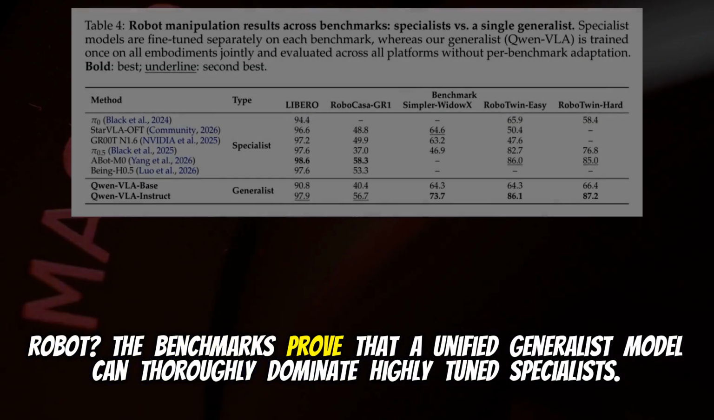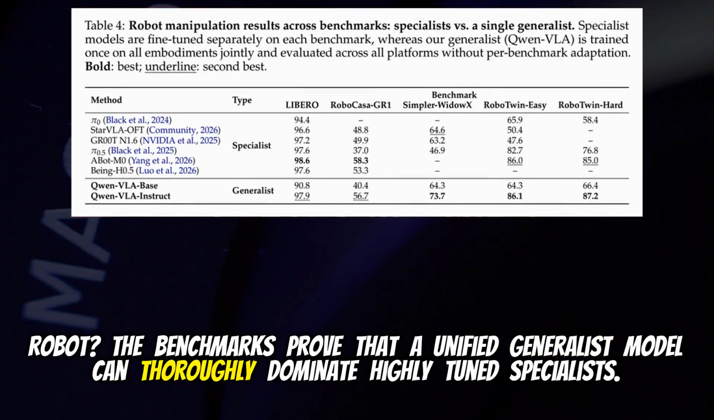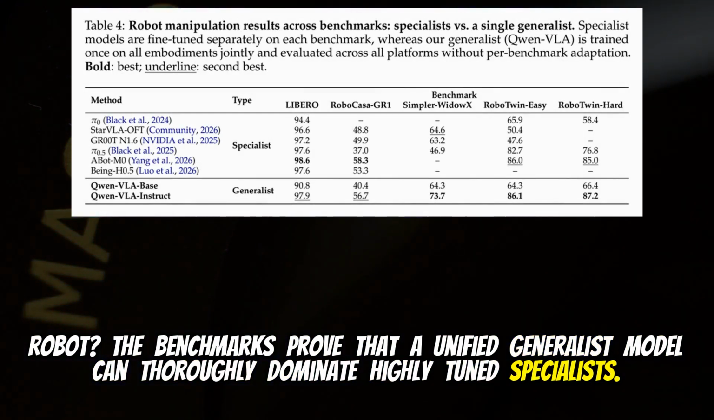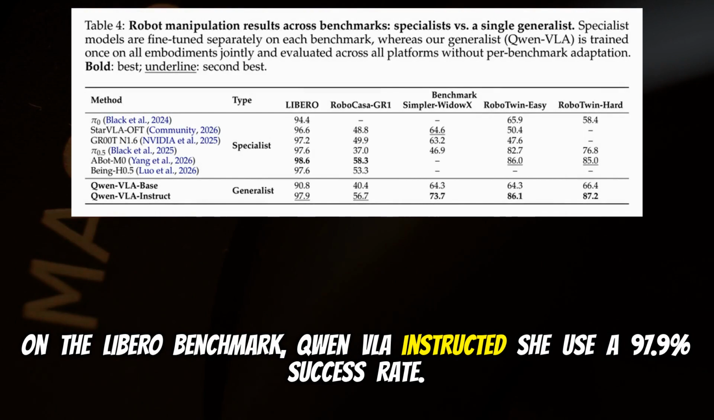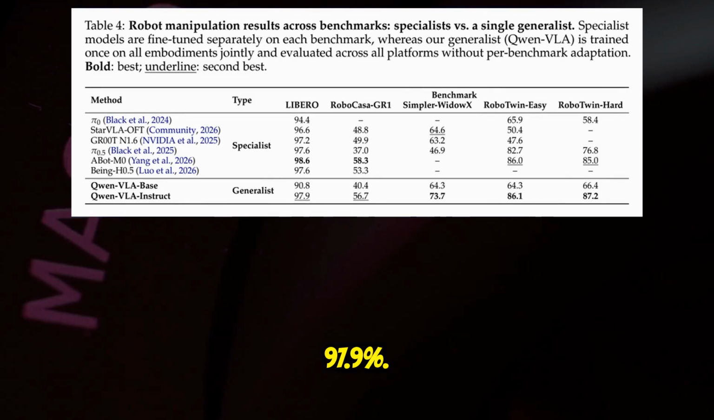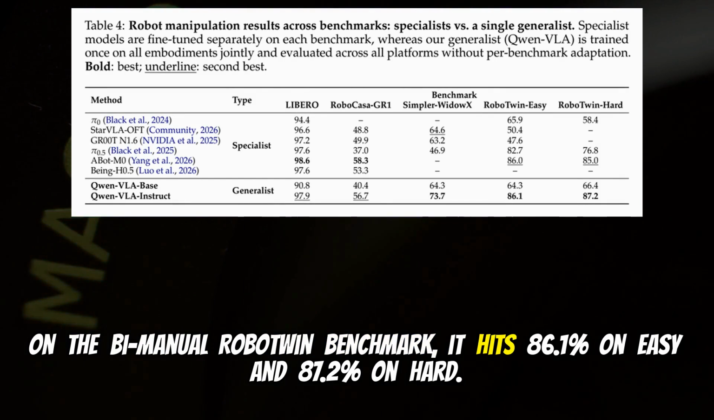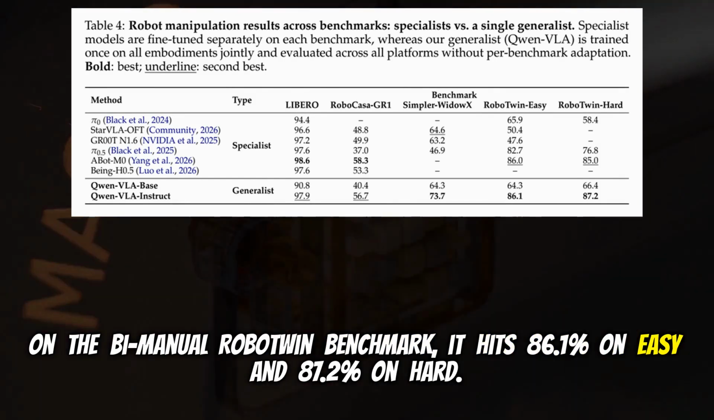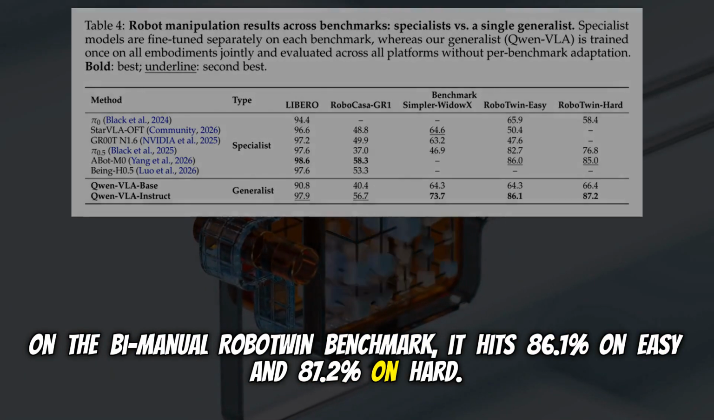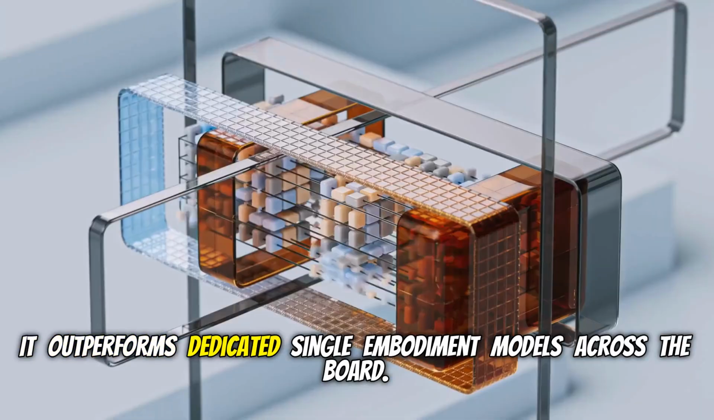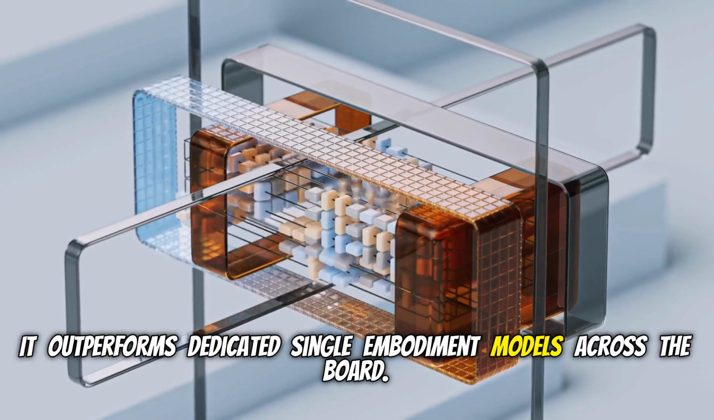The benchmarks prove that a unified generalist model can thoroughly dominate highly tuned specialists. On the Libero benchmark, Qwen-VLA Instruct achieves a 97.9% success rate. 97.9%. Wow. On the bimanual RoboTwin benchmark, it hits 86.1% on easy and 87.2% on hard. It outperforms dedicated single embodiment models across the board.